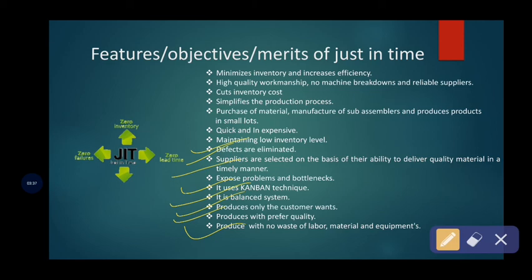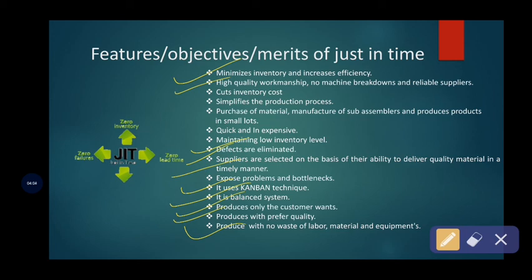So these are the various features or objectives and merits of the just-in-time technique. It minimizes the inventory cost, and it minimizes the inventory and increases efficiency and effectiveness. And also, this just-in-time technique includes high quality workmanship, no machine breakdowns and reliable suppliers, because the success of the just-in-time technique is based on high quality workmanship, no machine breakdowns and reliable suppliers.